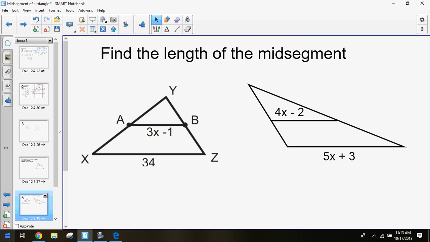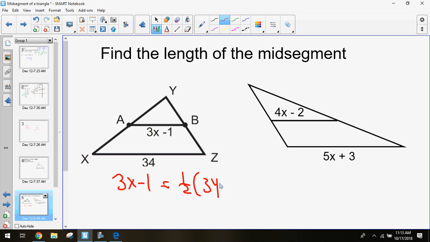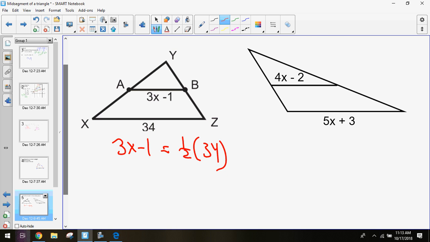So whatever the length of this midsegment is, for now it's 3x minus 1, that's equal to half of the length of my base. 1/2 of 34. Do I know what 1/2 of 34 is? 17. So I know the length of this midsegment is 17 units long.